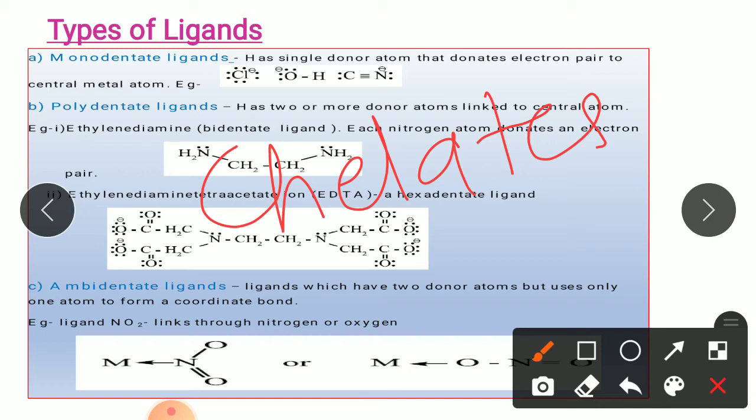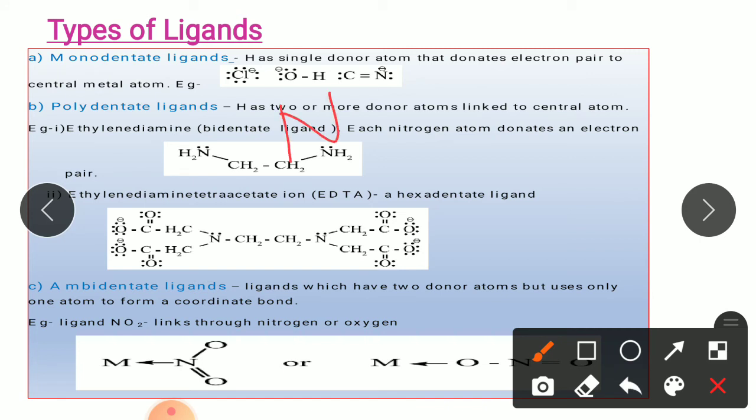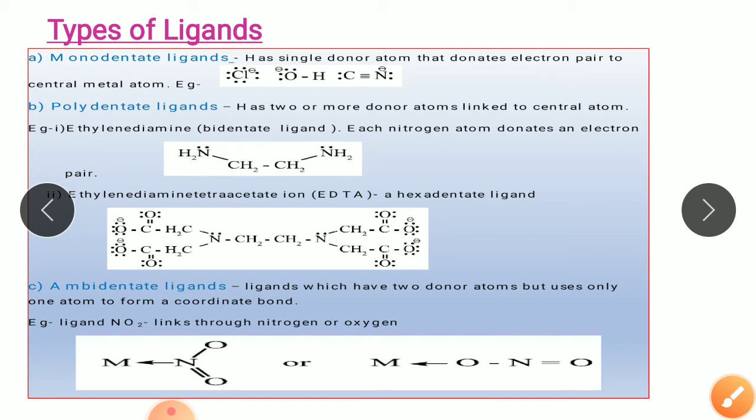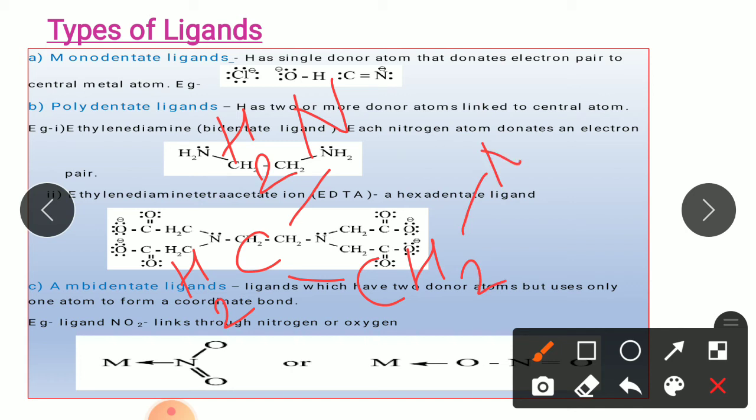So let's see this with the help of this ethylene diamine ligand. Now we know the ethylene diamine. This is the structure of ethylene diamine. There are four atoms, and these two nitrogens will donate the pair of electrons to the metal.